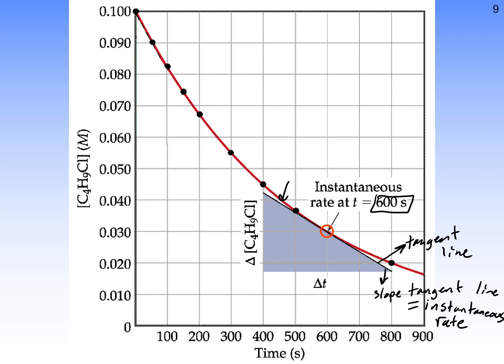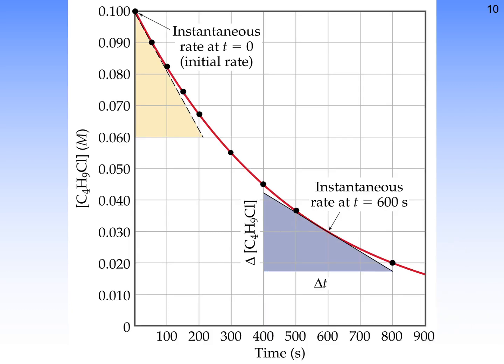Now, like I just said, initial rates are also important. The initial rate is just the instantaneous rate at time equals 0. In other words, if you've taken calculus, you know that we're now evaluating the derivative of this line at t equals 0, which would give us the tangent slope at time 0. It's kind of a neat thing. You can actually see where calculus starts to get involved in chemistry. If you're a chemist, you'll learn a lot more about calculus and chemistry once you hit physical chemistry, which is the class you'd take after organic chemistry.